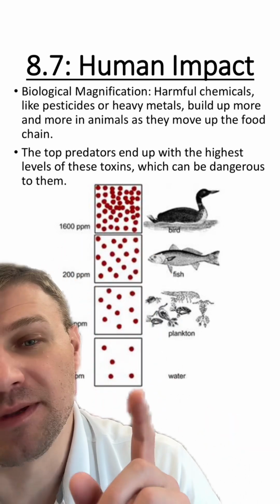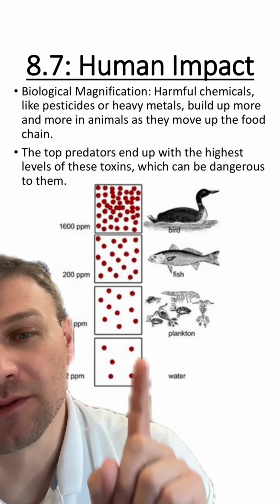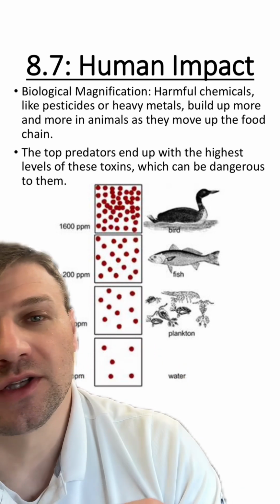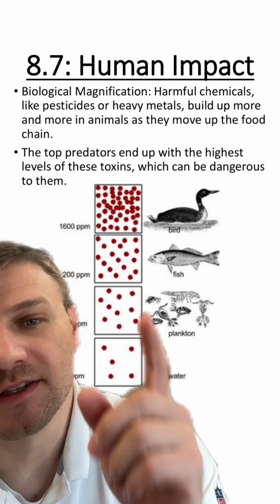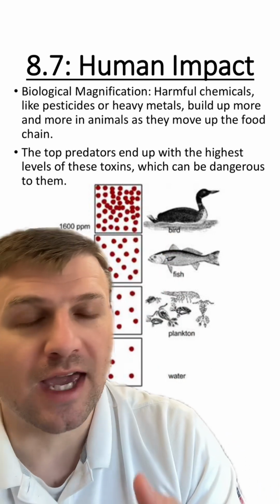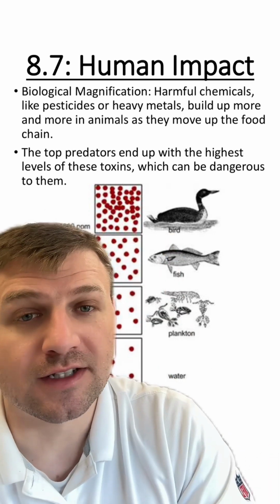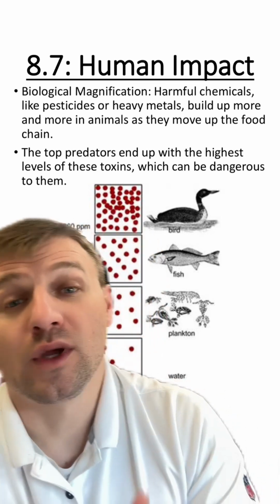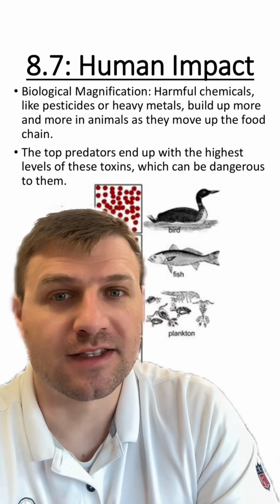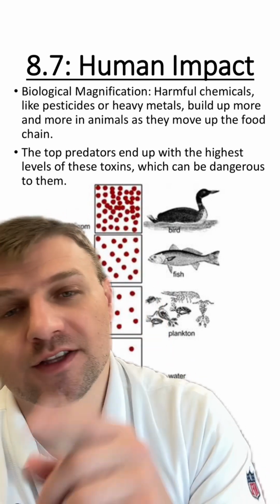This is magnified because, again, we have maybe just a little bit of it in our water system, but as we travel up the food chain, it's going to concentrate more and more because these organisms are going to eat the lower levels, and eventually when we get to the top, we have this high amount of toxin in the organism. And when we as humans eat these top level organisms, we then can see problems because we're ingesting a lot of these toxins.